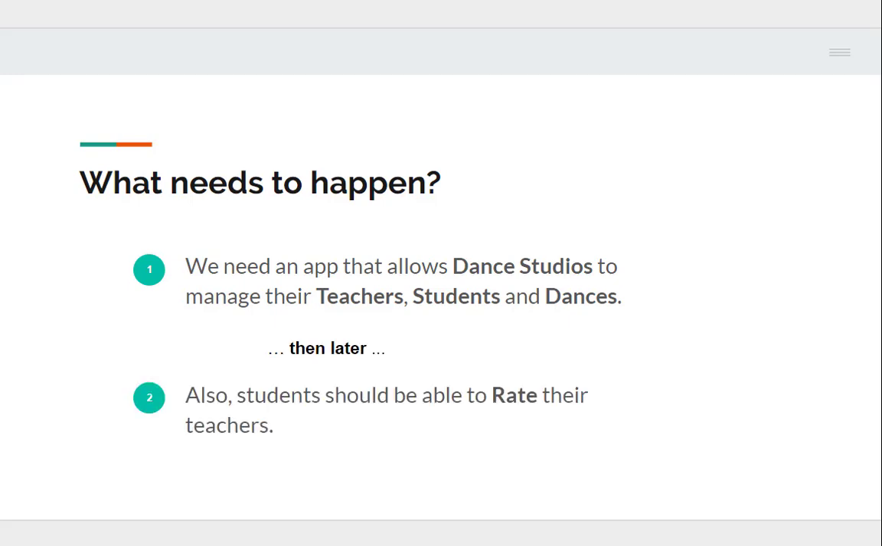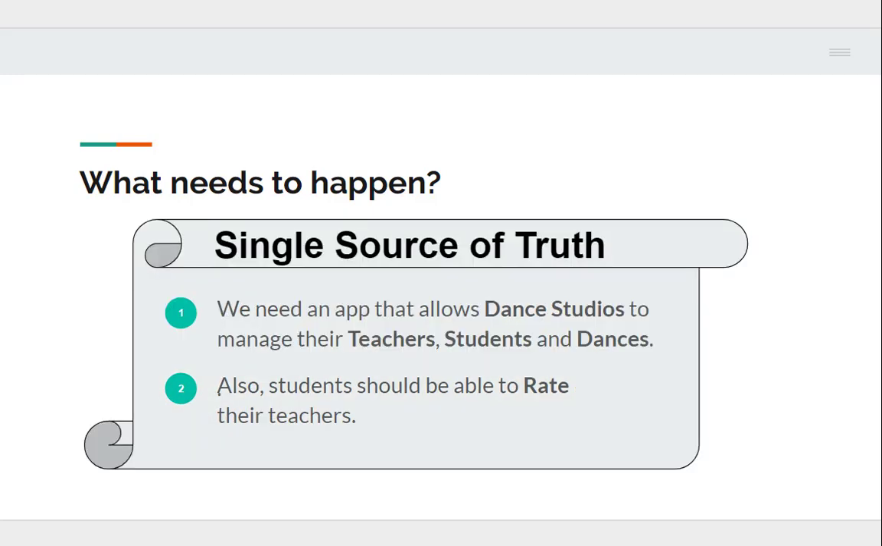This clear, simple description of what needs to happen is called a single source of truth, and it is specifically designed to be shared among many different technologies.